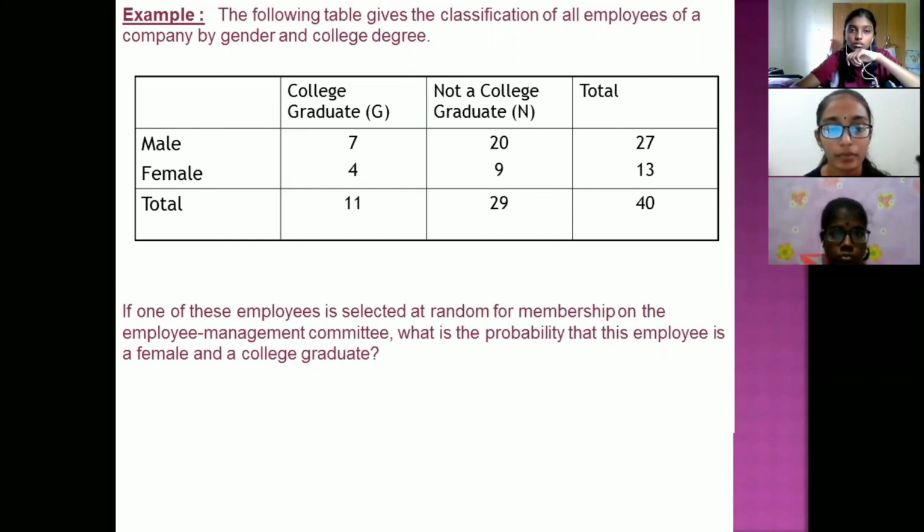So the total college graduates is 11 and the total non-college graduates is 29. So in total we have 40 of them. If one of these employees is selected at random for membership on the Employment Management Committee, what is the probability that this employee is a female and a college graduate? Which means P of F times P of G given F.